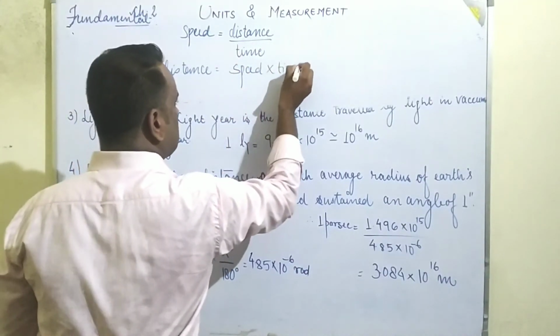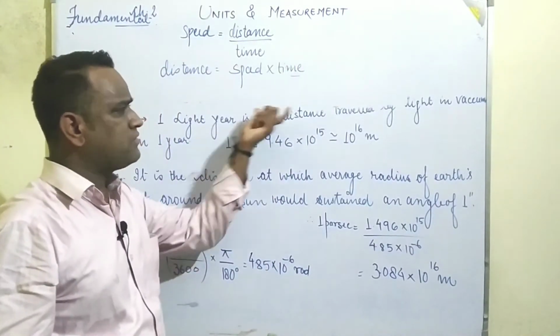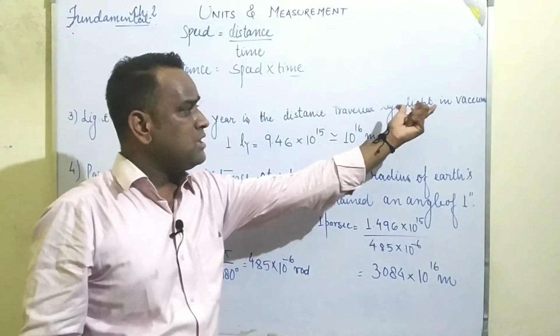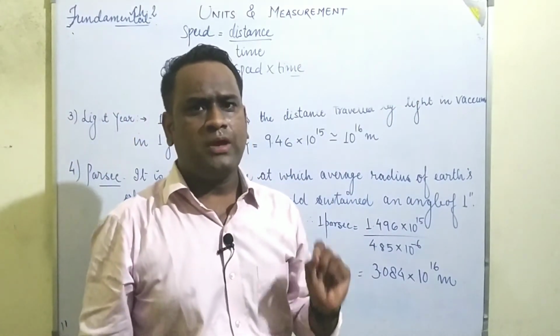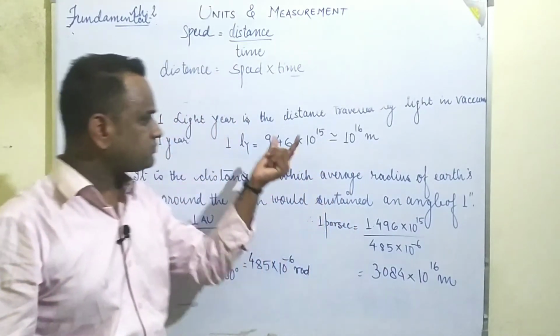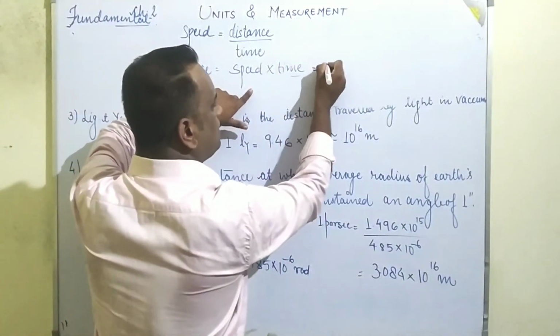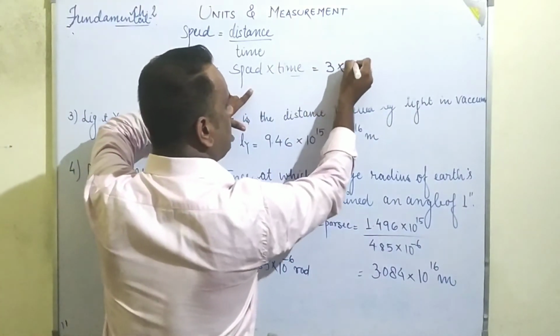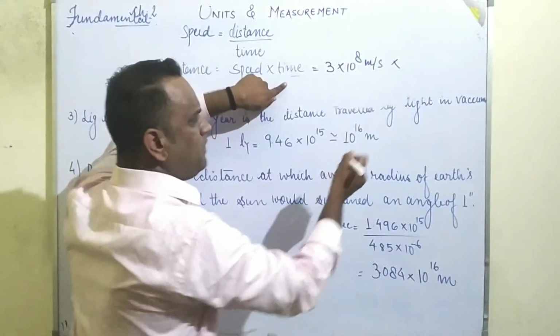As I have said, the amount of distance travelled by light in vacuum. In vacuum the speed of light will be 3 × 10^8 meter per second, in 1 year. So the speed of light is 3 × 10^8 meter per second into time, which is 1 year.